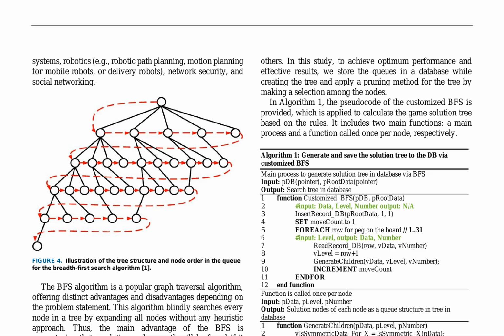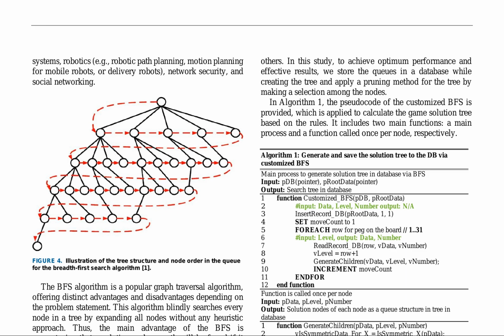Figure 4 illustrates the tree structure and node order in the queue for the BFS algorithm, demonstrating its ability to guarantee finding a solution node or path if it exists, as well as its ability to find the shortest path. The BFS algorithm has several advantages, such as low storage requirements, linearity, and ease of programming. However, it also has significant memory requirements, making it unsuitable for large-scale problems. The time complexity of the BFS algorithm is expressed as O(V + E), where V represents the number of vertices and E represents the number of edges in the graph.